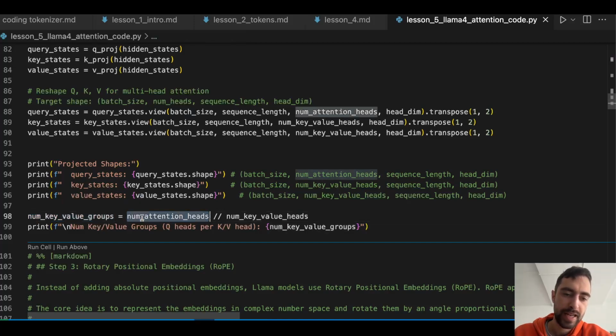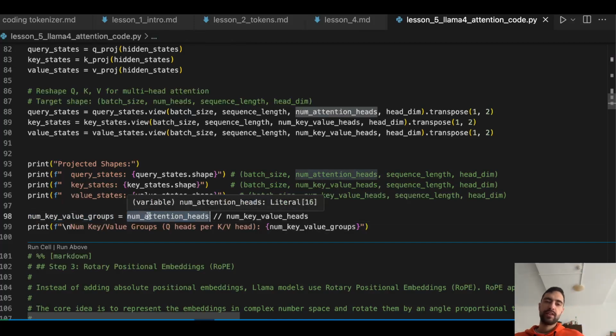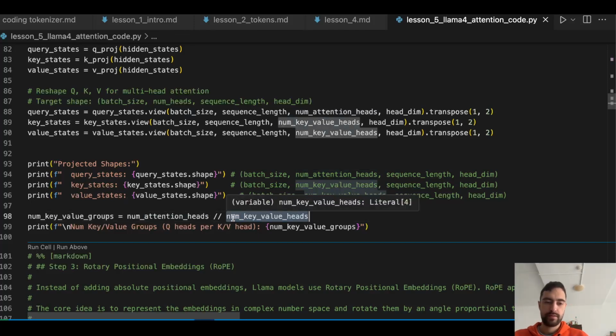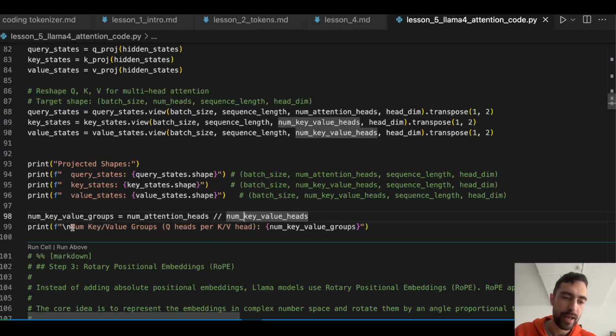And here below you can print number of key value groups. So you say number of attention heads, which is basically number of queries, and then number of key value heads. And you're going to get 4 because it's 16 divided by 4. It's going to say number of key value groups, which means query heads per key value head is going to be 4.